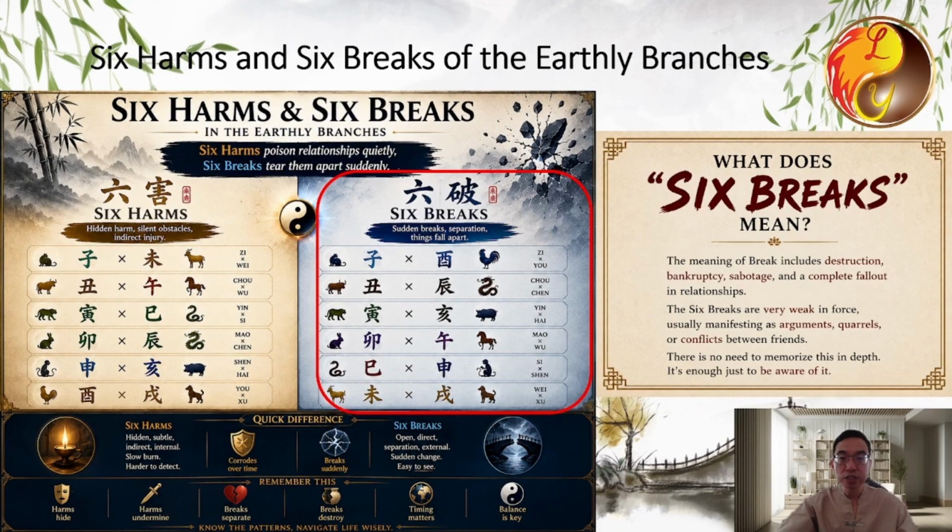I wouldn't go into much detail on the 6 breaks because they rarely lead to significant events. The matters they indicate are very minor, so there's no need to worry too much about them.